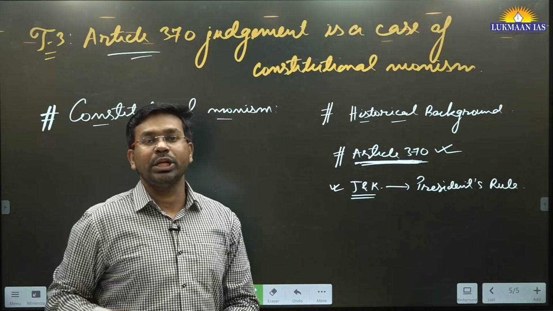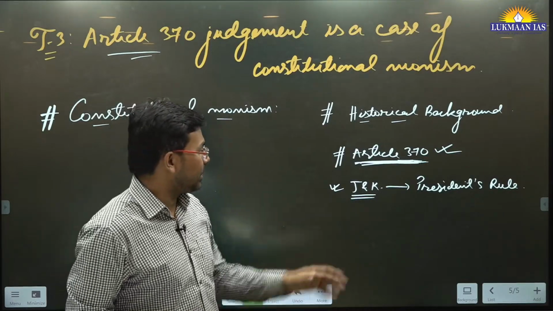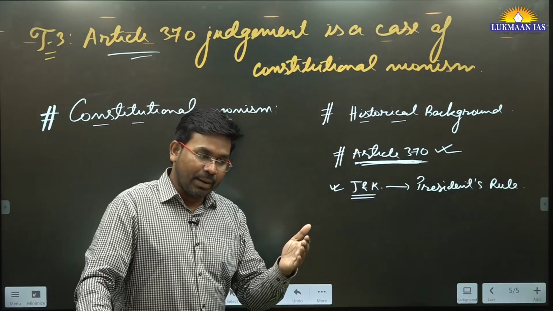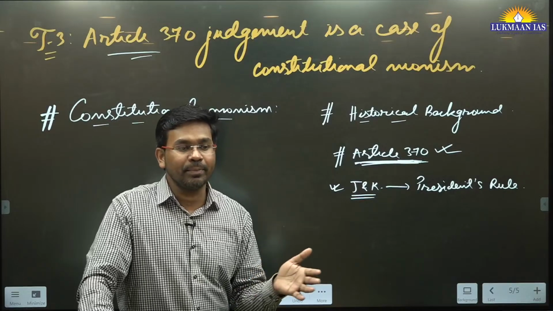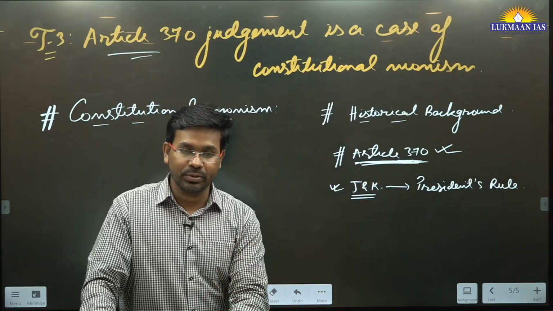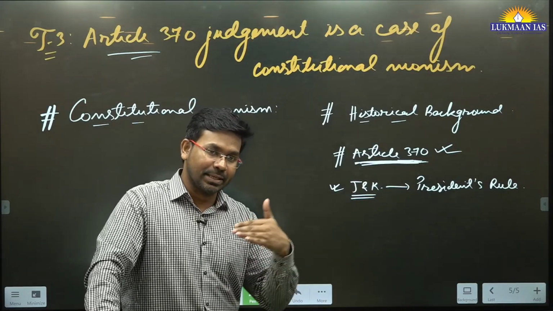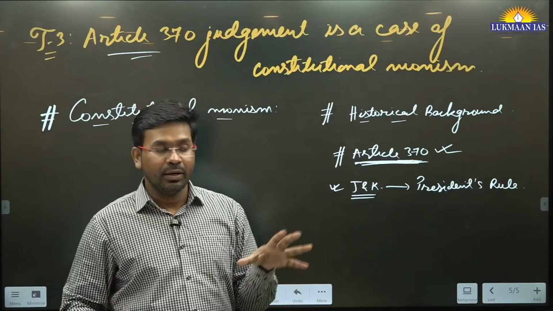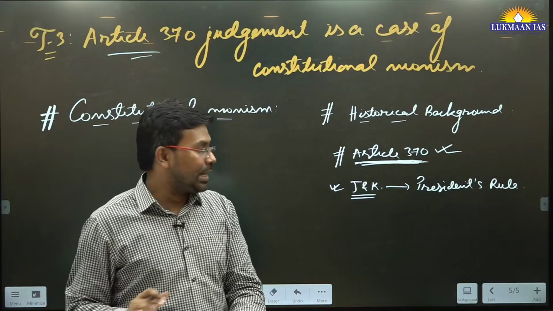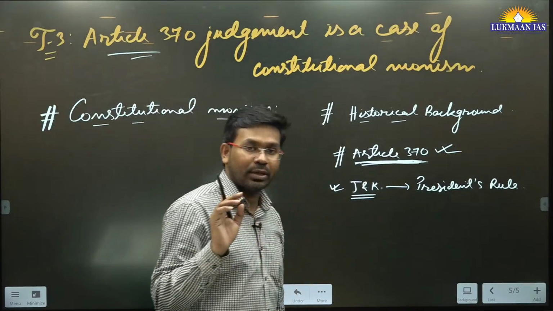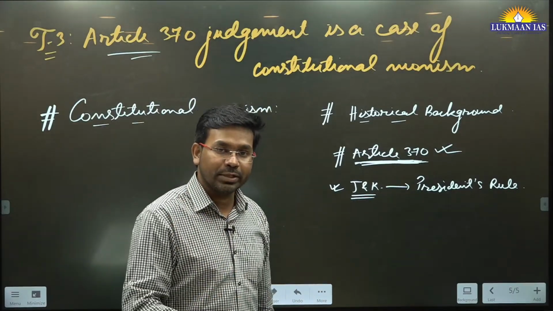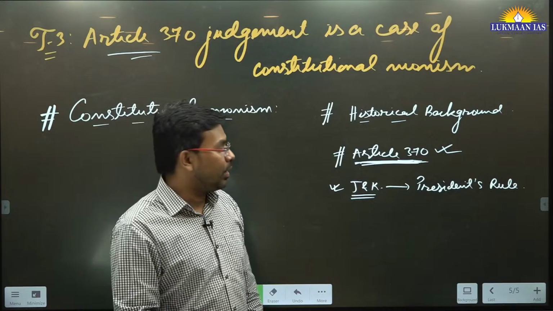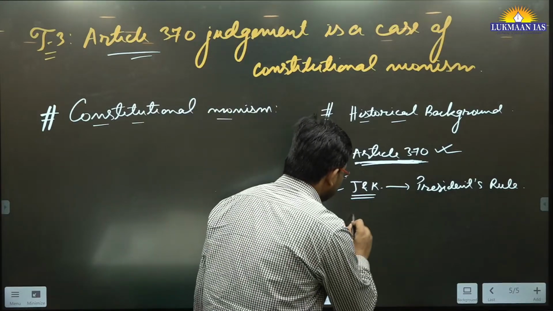But that Constituent Assembly does not exist any further. It ceased to exist soon after the State Legislative Assembly came into being, or soon after the constitution was drafted for Jammu and Kashmir. So that body, the Constituent Assembly of Jammu and Kashmir, became functus officio.